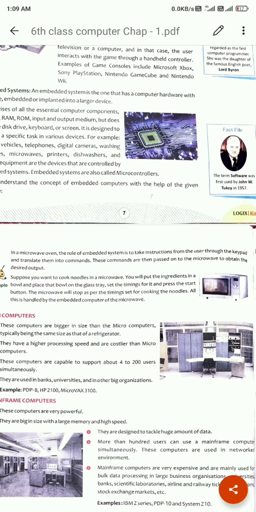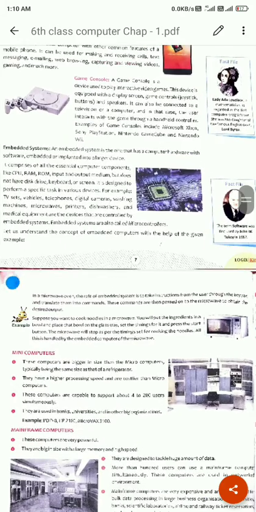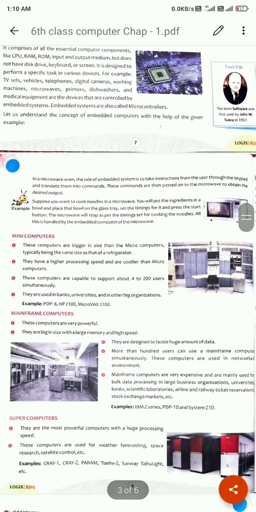So this is all about the microcomputers. In the next video we will learn about mini computers, mainframe computers and supercomputers.